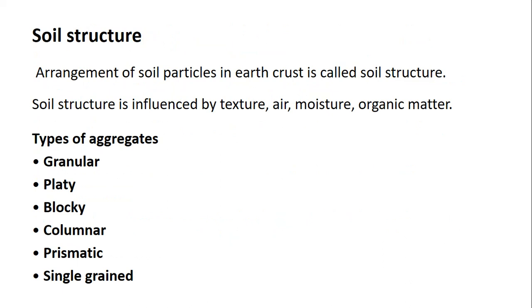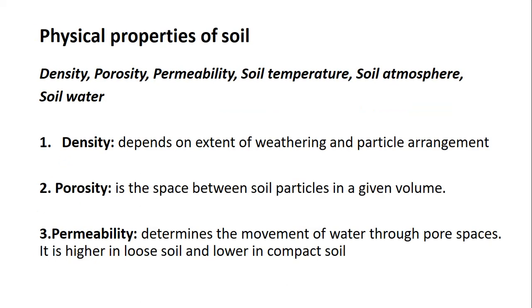So the soil profile shows the soil structure, that is, the arrangement of the soil particles in the earth crust is known as soil structure. Soil structure is influenced by texture, air, moisture and organic matter. In soil structure there are different types of aggregates, that is number 1 granular, platy, blocky, columnar, prismatic, single grained, etc. In case of physical properties of soil, it shows density, porosity, permeability, soil temperature, soil atmosphere and soil water.